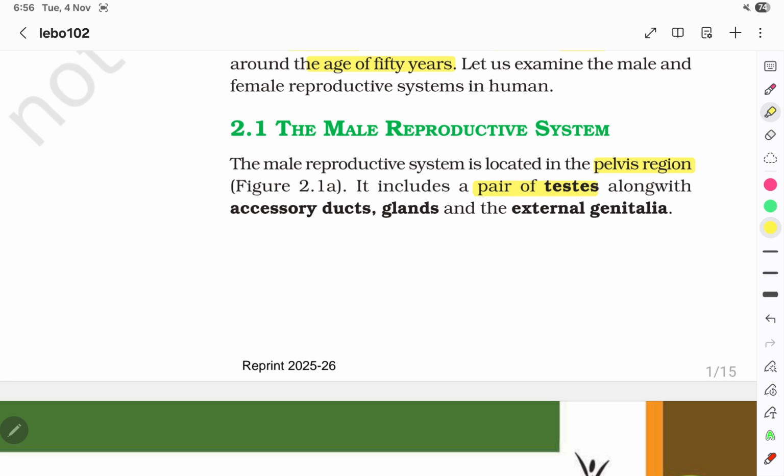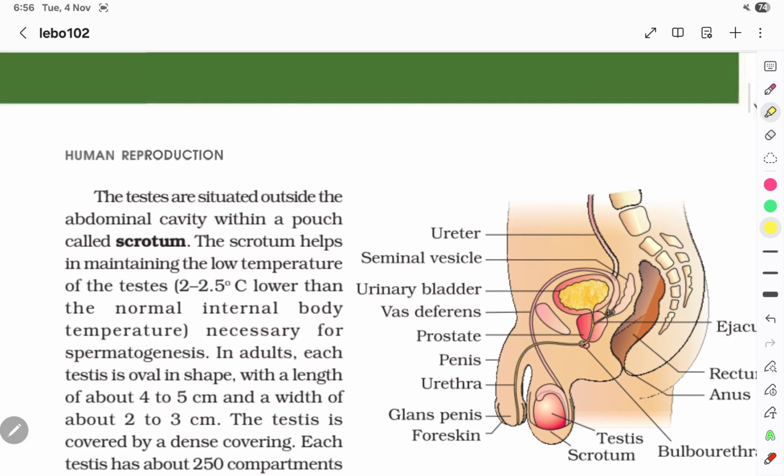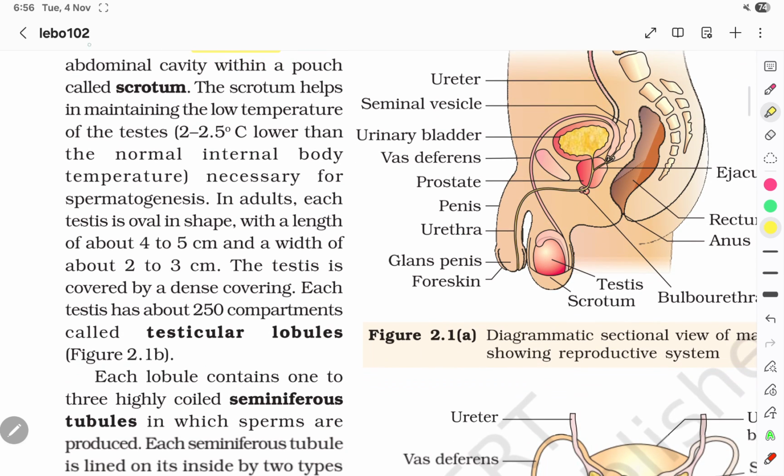It includes a pair of testes along with the accessory ducts and accessory glands and the external genitalia. The testes are situated outside the abdominal cavity within a pouch called scrotum. The scrotum helps in maintaining the low temperature of the testes, 2 to 2.5 degrees Celsius lower than normal internal body temperature, necessary for spermatogenesis.